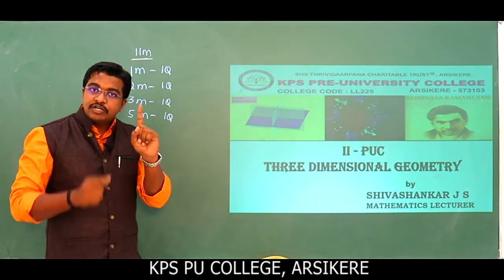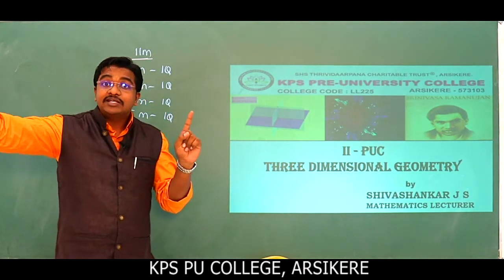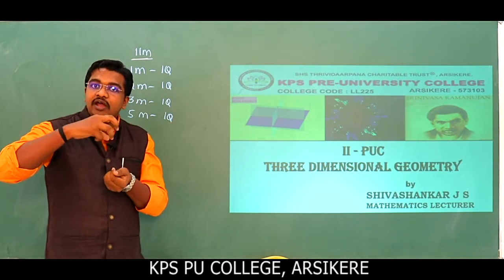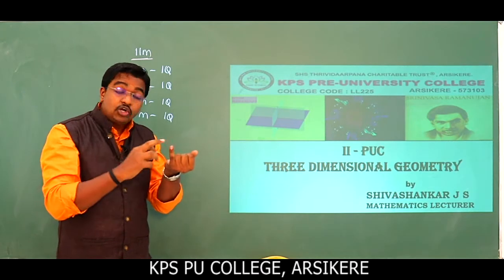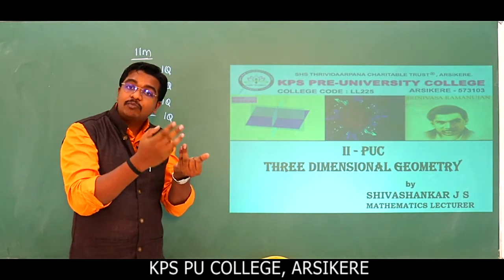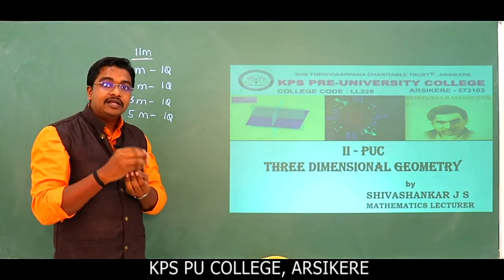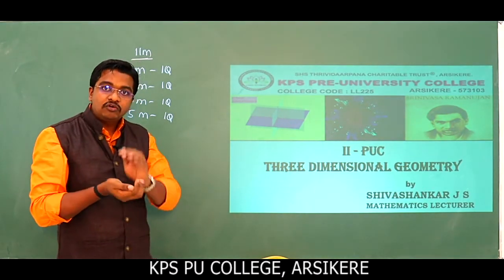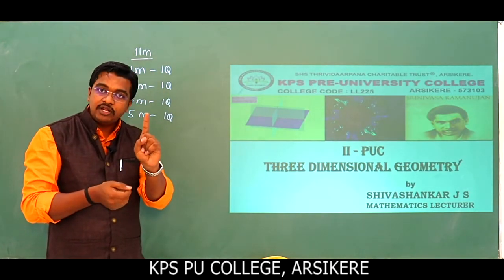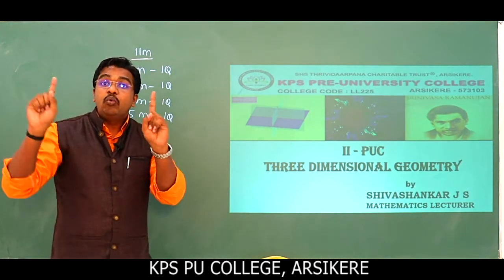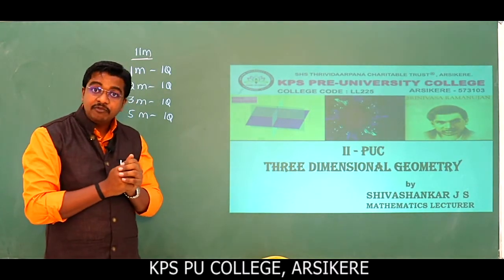So if you want to be perfect in three-dimensional geometry, vectors is the most important one. We are using the basic concepts of vectors like the dot product or scalar product, the vector product or cross product, and the scalar triple product. If you don't know these, then before going to study three-dimensional geometry, please go through vector algebra. Study the previous class vector algebra and this chapter will become very easy.